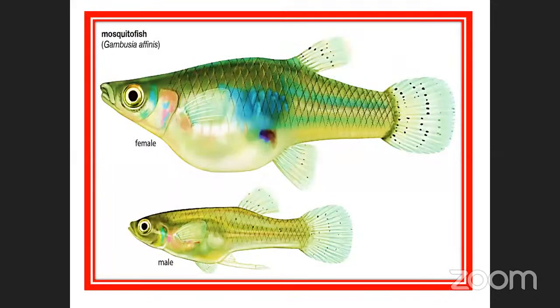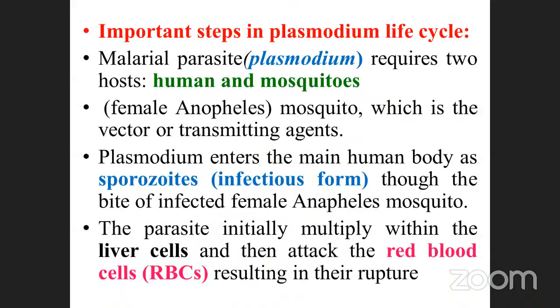See that, this is the female. This one is called the male. Mosquito fish, Gambusia affinis. The name is called Gambusia affinis. So this is very, very important. Sometimes they ask questions. Okay, this is very, very important. So the malarial parasite is completely eradicated by one of the fish called Gambusia affinis, otherwise called mosquito fish. They may ask questions on the mosquito fish, its binomial nomenclature, zoological nomenclature. So this is also very, very important. Okay, so note it down. Go to the next one.